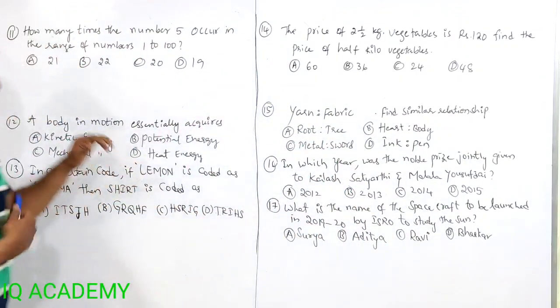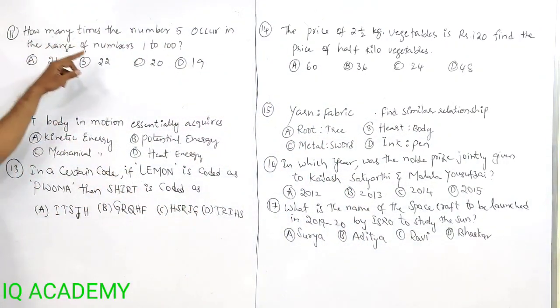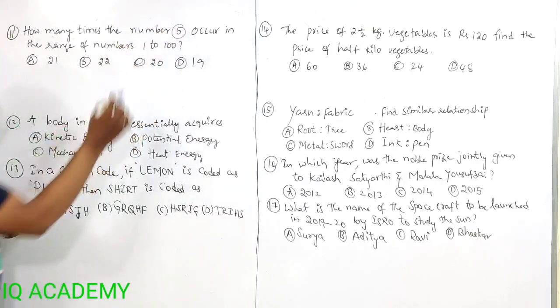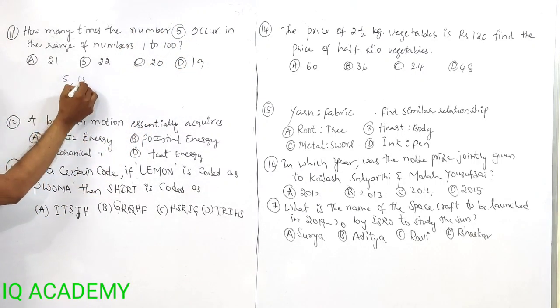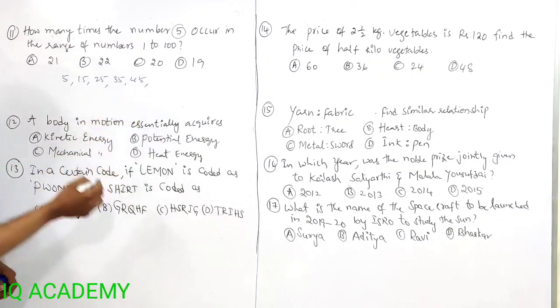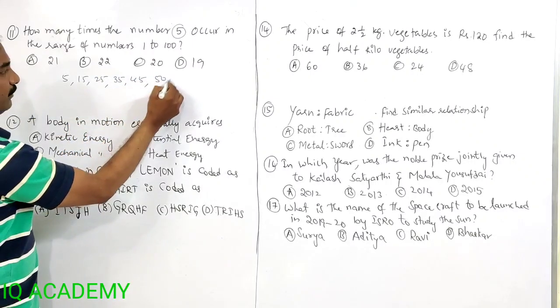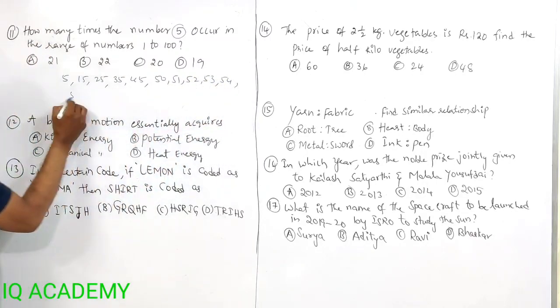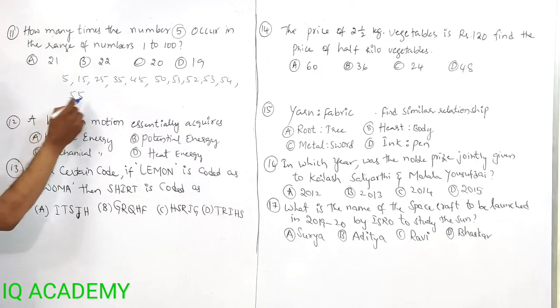So let us go to the next question, the 11th question. How many times does the number 5 occur in the range of numbers 1 to 100? This is a simple logic question. From 1 to 100, how many times does the number 5 come? 5, 15, 25, 35, 45, you get 5 here. 50, 51, 52, 53, 54, 55, you get 2 fives.